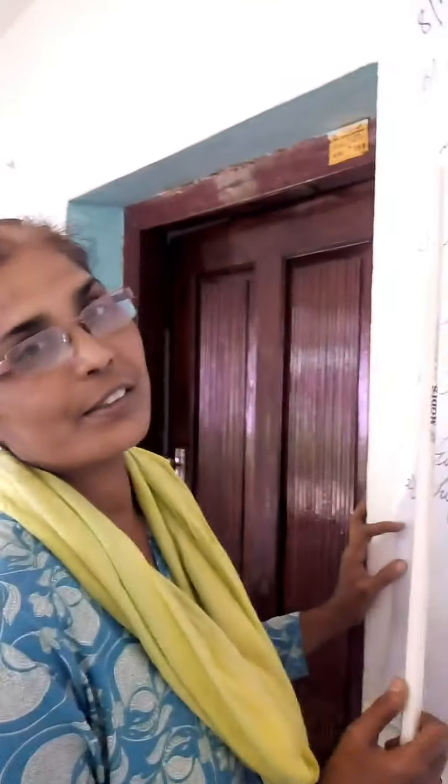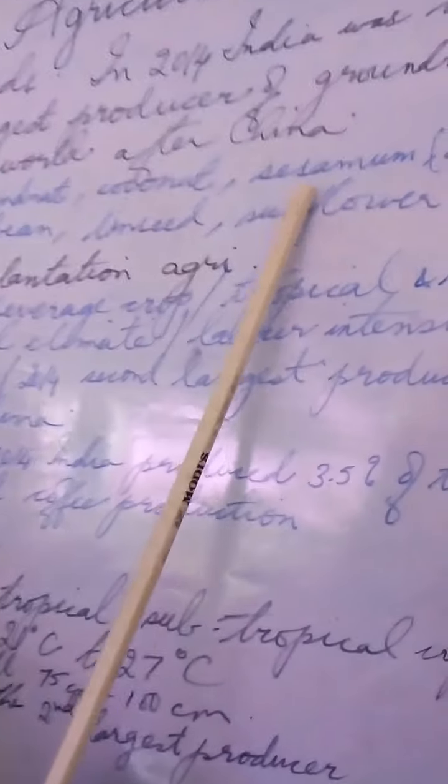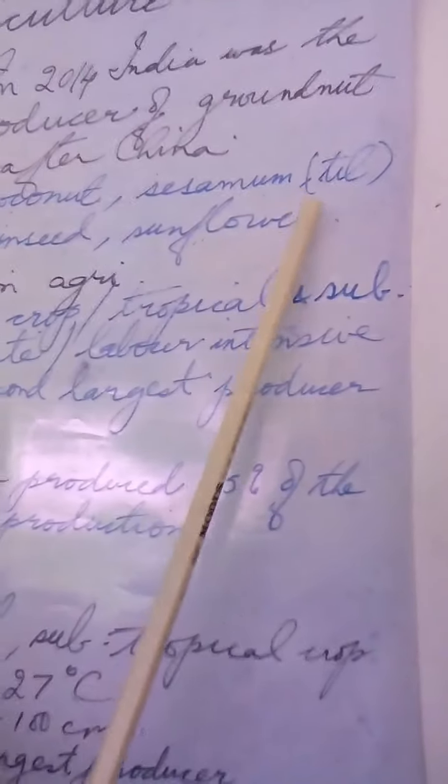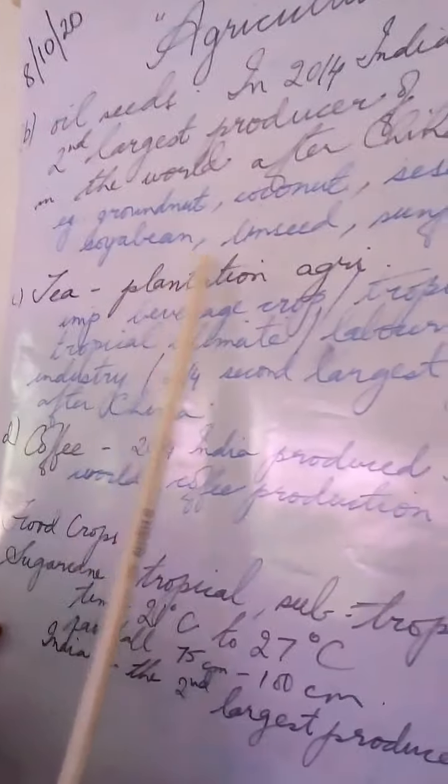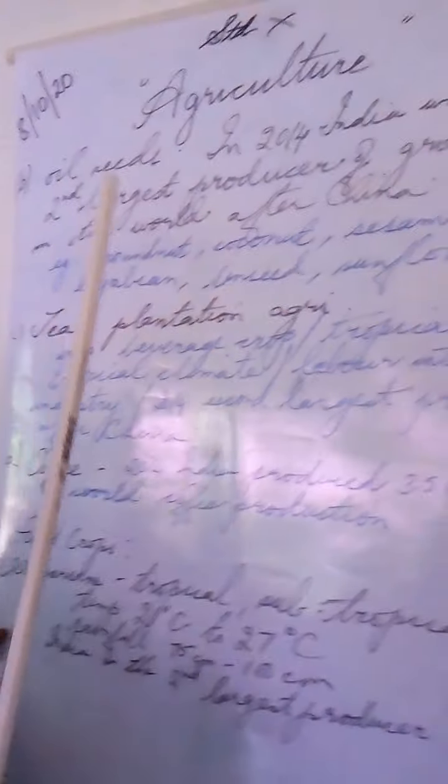Earlier I also reminded you about the examples of oil seeds. We have groundnut, coconut, sesamum, that is til, or what you say in Malayalam, nallana, soya bean, linseed, sunflower. These are the examples of oil seeds, which are also considered food crops.